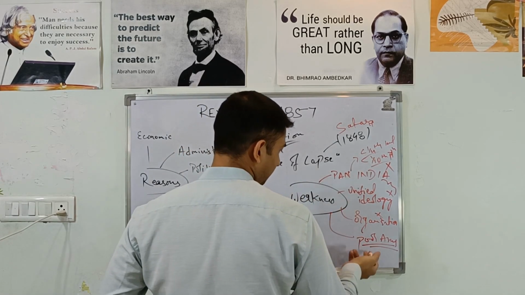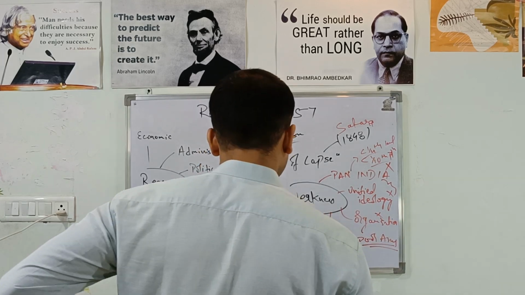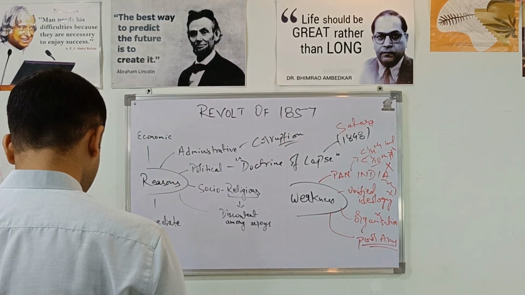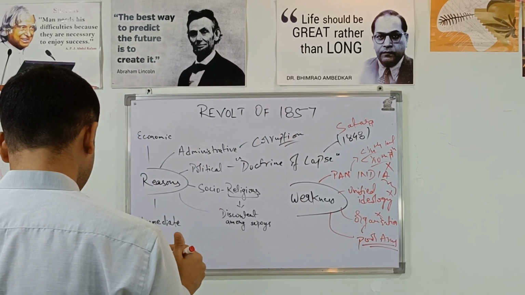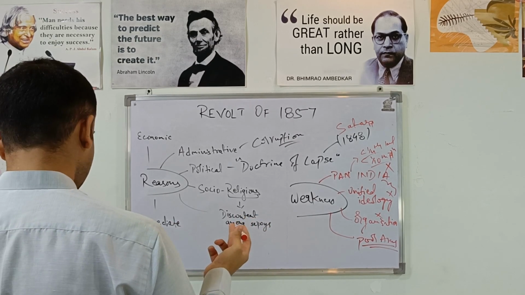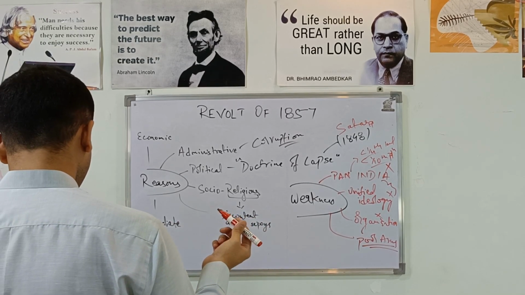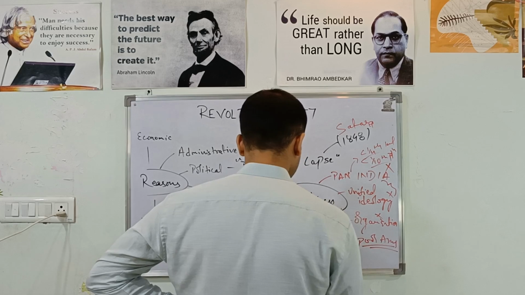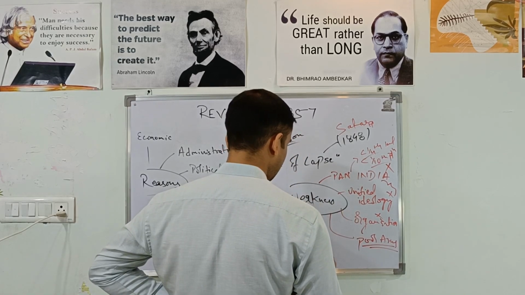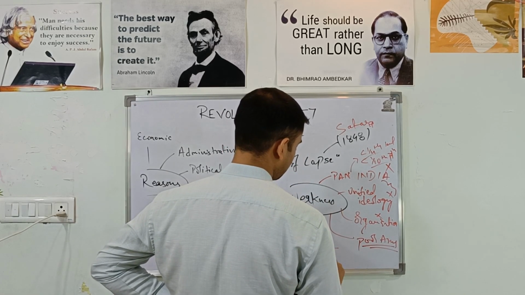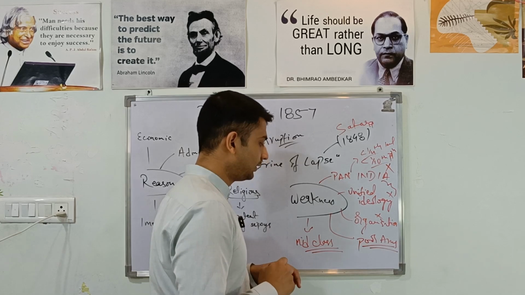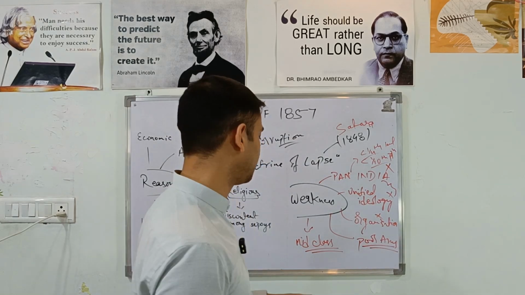Now, other than that, what weakness was there? They had no vision. ये तो इसमें आ जाएगा. हाँ, middle class educated Indians. The middle class educated Indians were not a part of this because they were kind of satisfied with the social reforms that the Britishers were bringing.